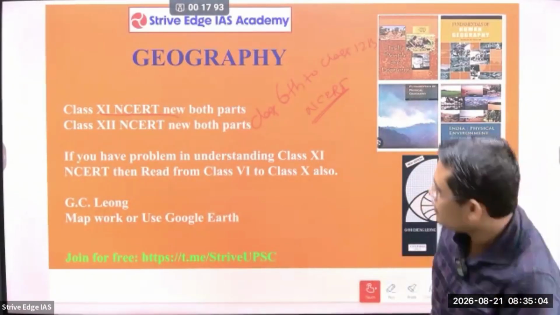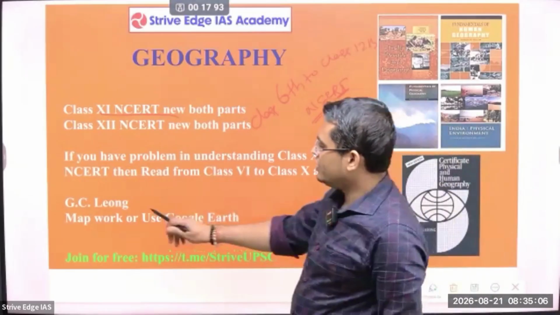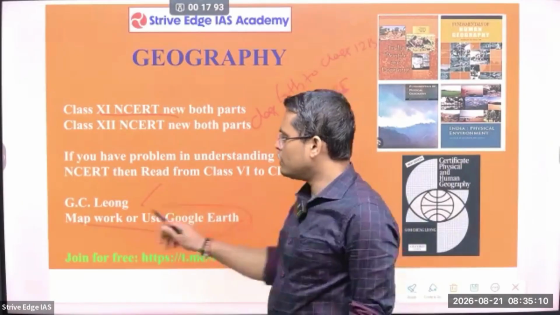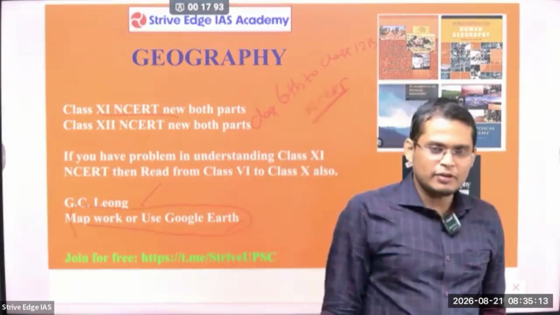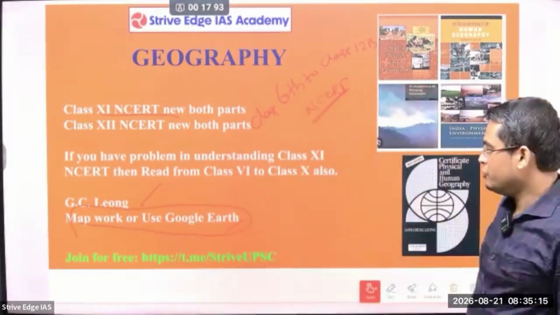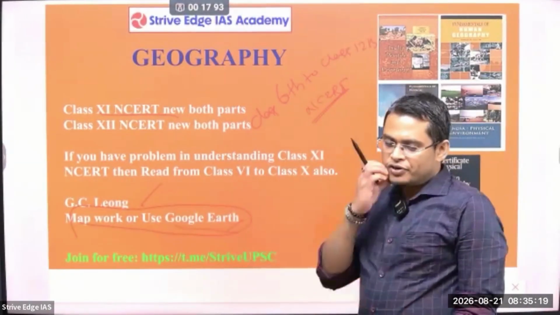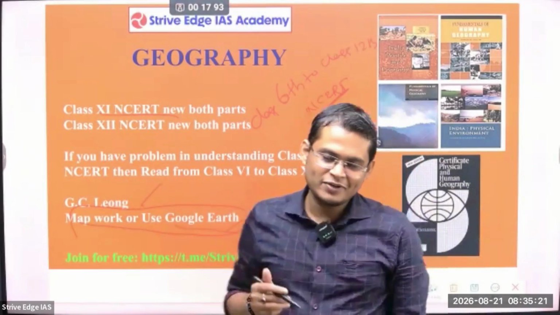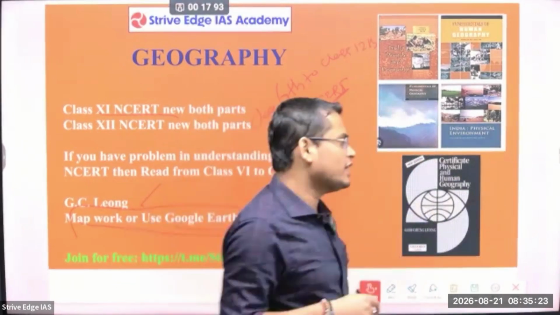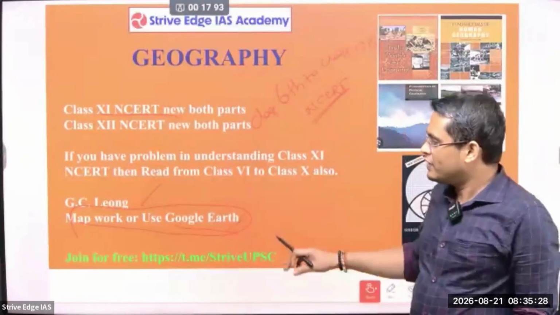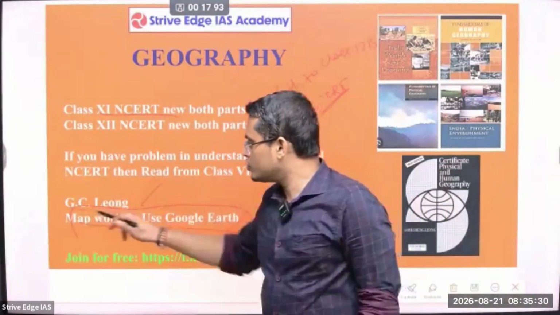Okay, so there are books like GCillion, so no need to go. For the map work, use Google Earth. See, there is an application that you need to download or install on your mobile, called Google Earth. Whatever the location, it can be the South China Sea, the Indian Ocean, any mountain, you can just search in Google Earth and you will get the 3D image of that. Google Earth, GCillion book also people refer.